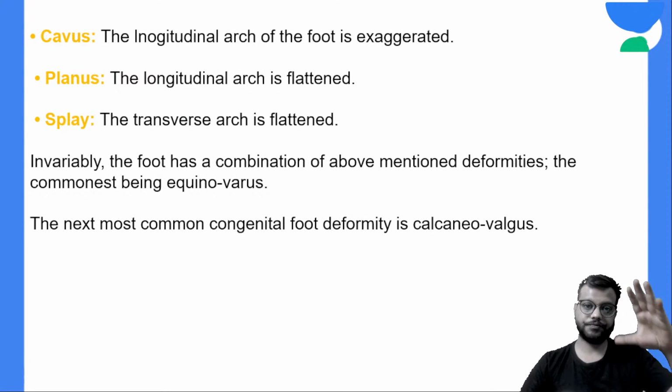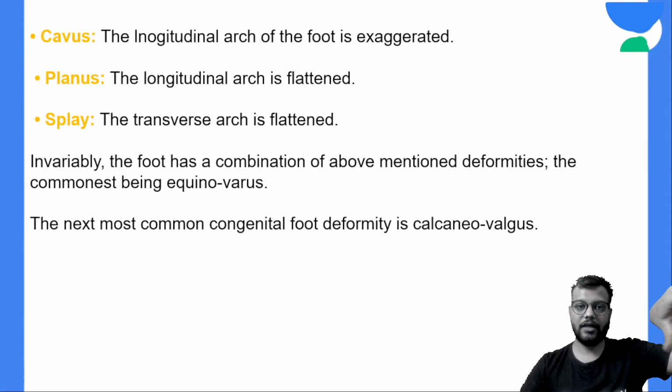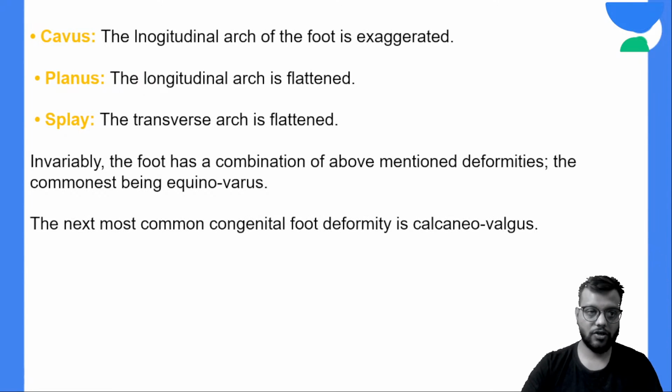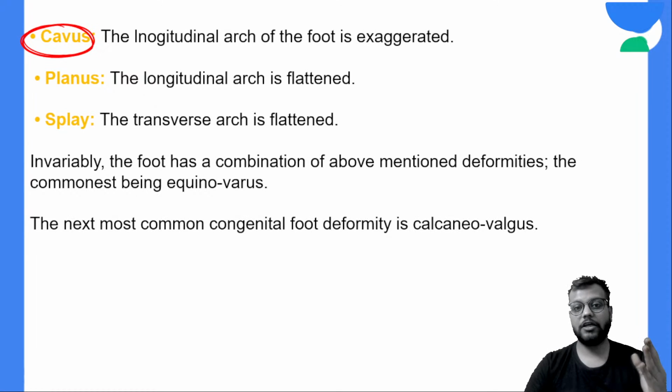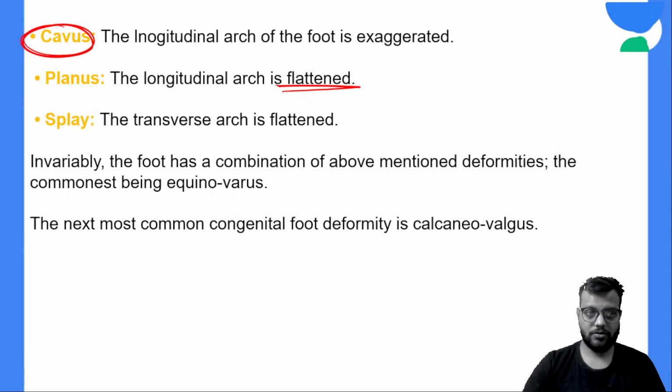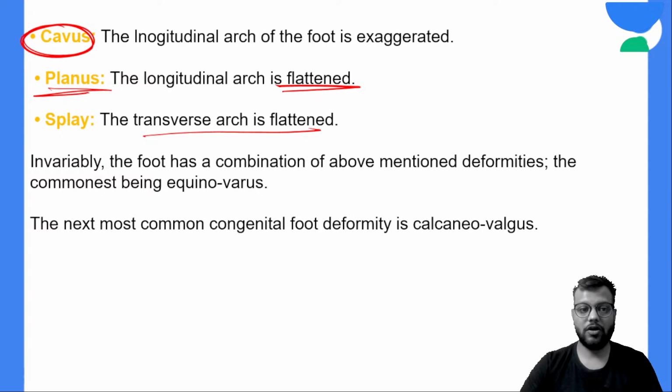Cavus is nothing but exaggerated longitudinal arch. See, generally it is like this, but if the longitudinal arch is exaggerated, the medial border will be more curved. This is your cavus. And if this longitudinal arch is flattened, this will be your planus. Okay, plane, flat means plane, so it will be your planus. And flattened transverse arch is called your splay.